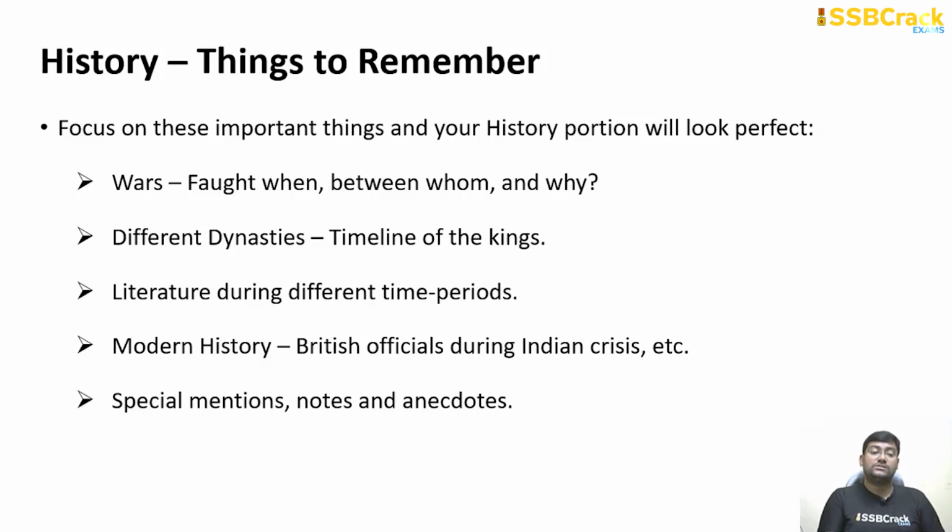Note the wars, when they were fought, between whom and why; different dynasties, their establishment, who their establishers were, and the timeline of the kings; literature during different periods; modern history, specifically British officials during the Indian crisis. He can ask you who was the Governor General of India when the revolt of 1857 broke out. He can also ask about Wood's Dispatch, which came in 1854, and who was the Governor General at that point of time. Special mentions, notes and anecdotes, if at all, you can also note down.